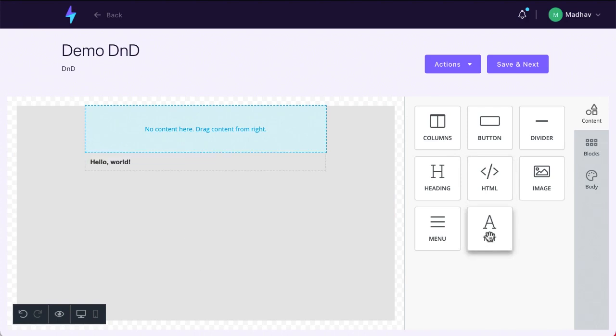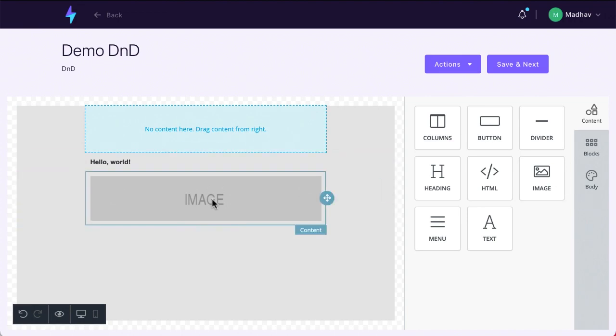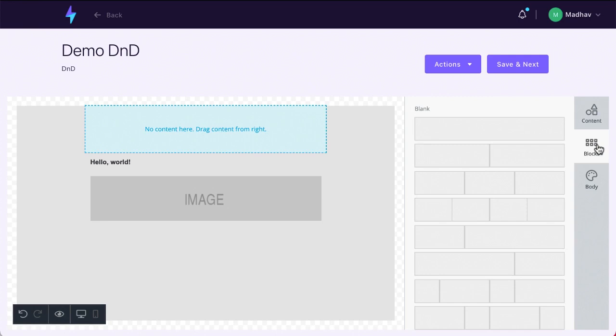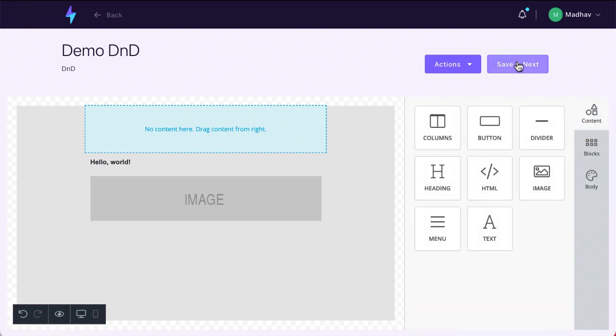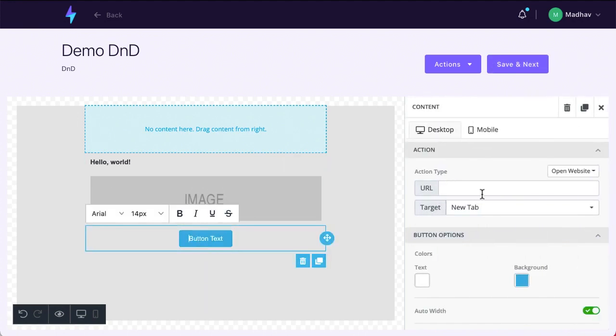You can put an HTML text or an image field and make your email look totally awesome, however you want to do it. You can put blocks in there, you can put body stuff in there. So you can put buttons, for example. If you have call to actions, you can put buttons in there. You can connect them to URLs. You can change the button colors.